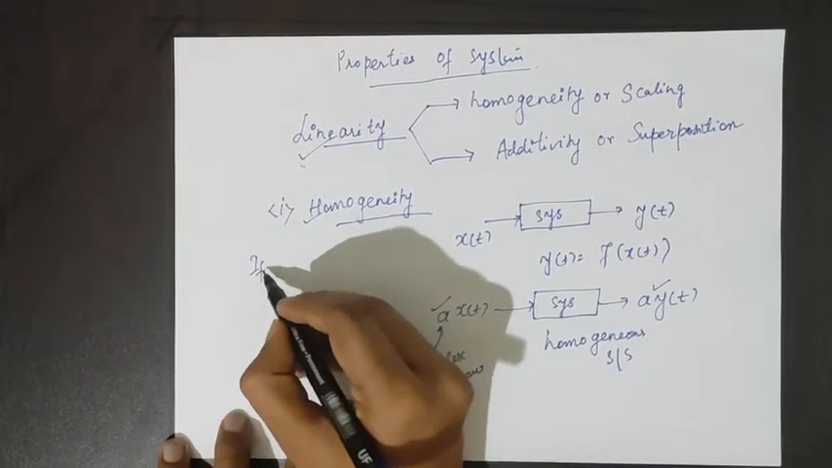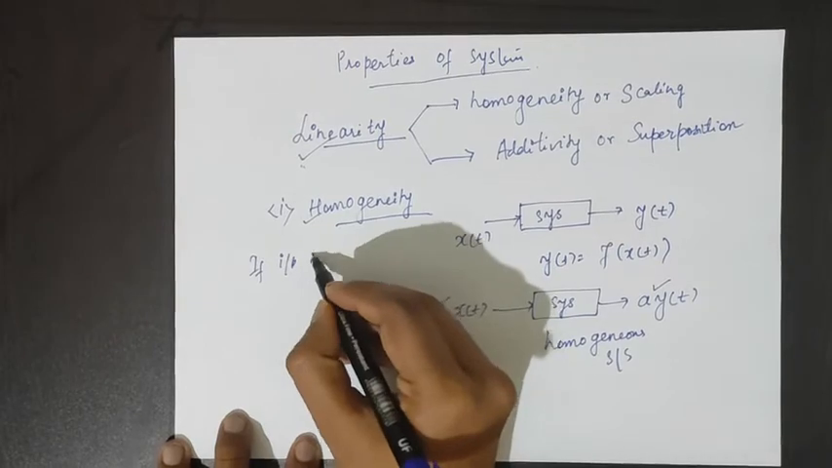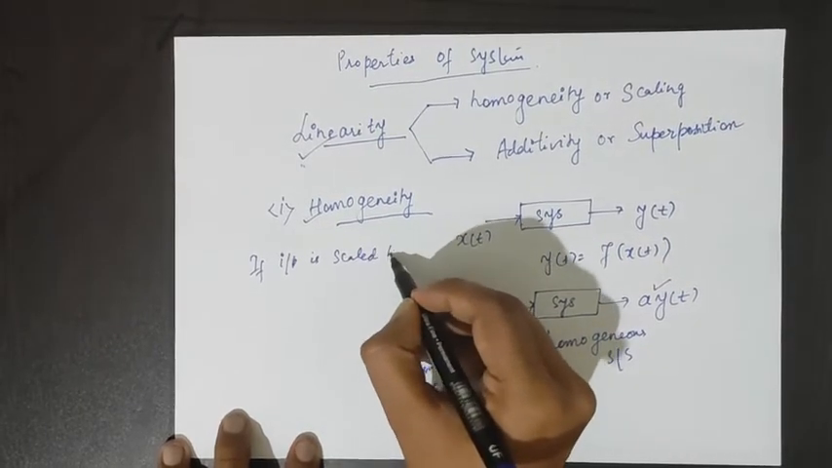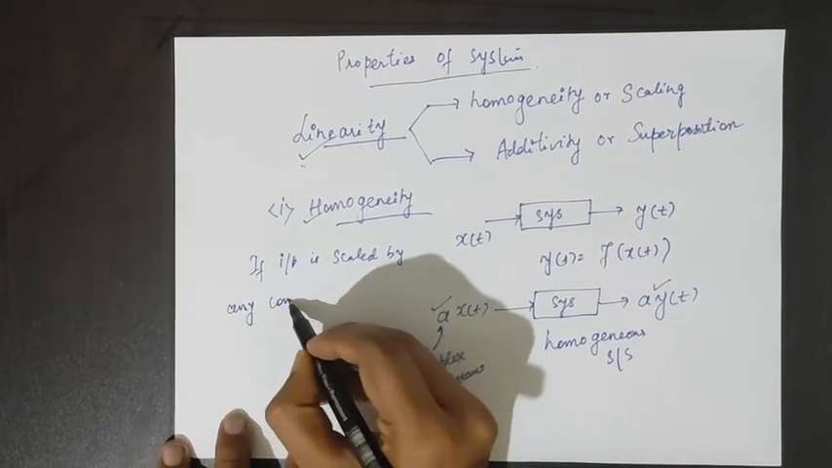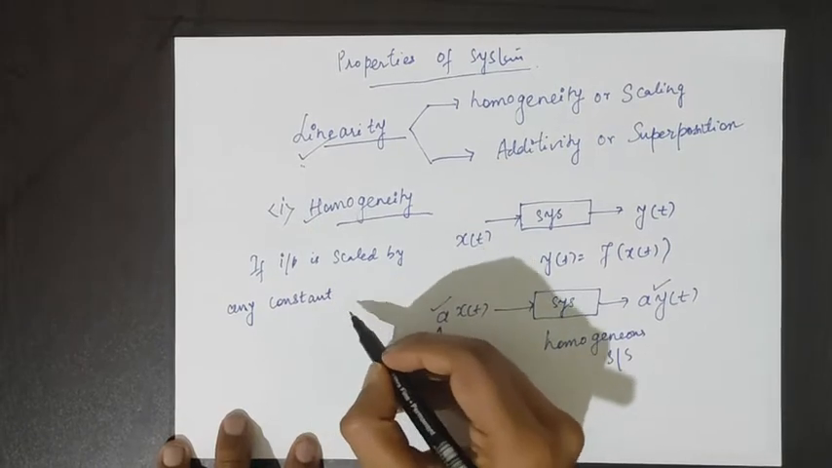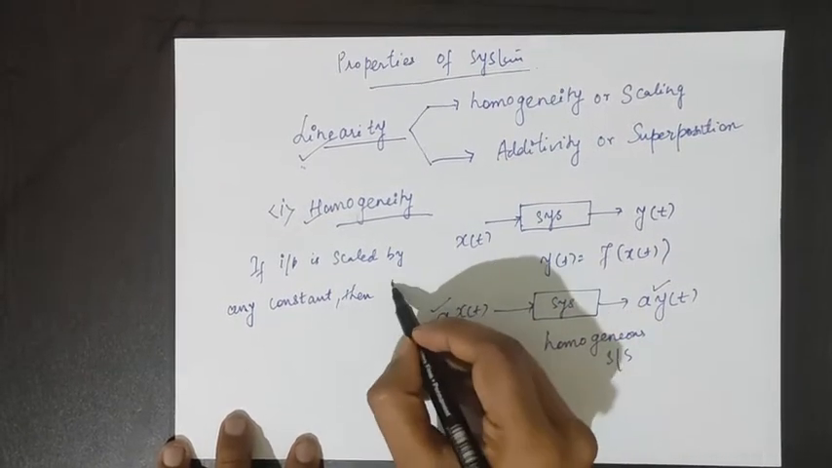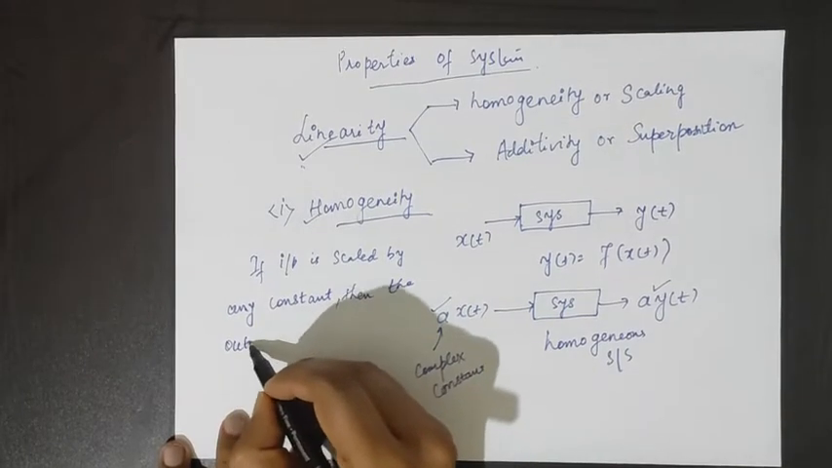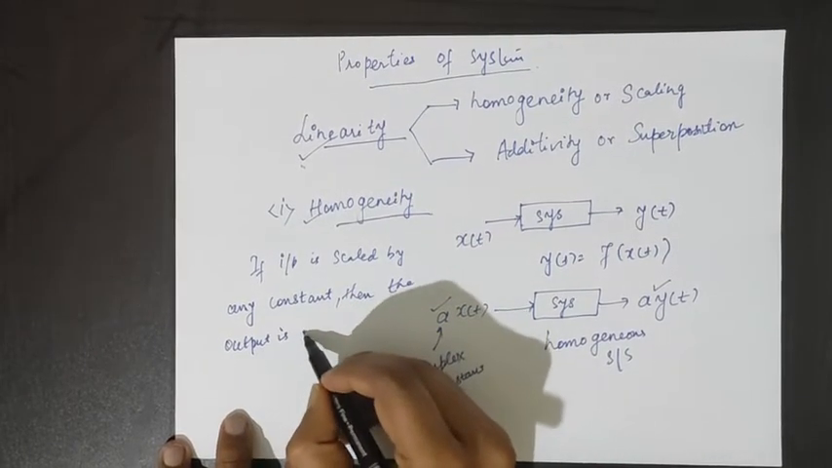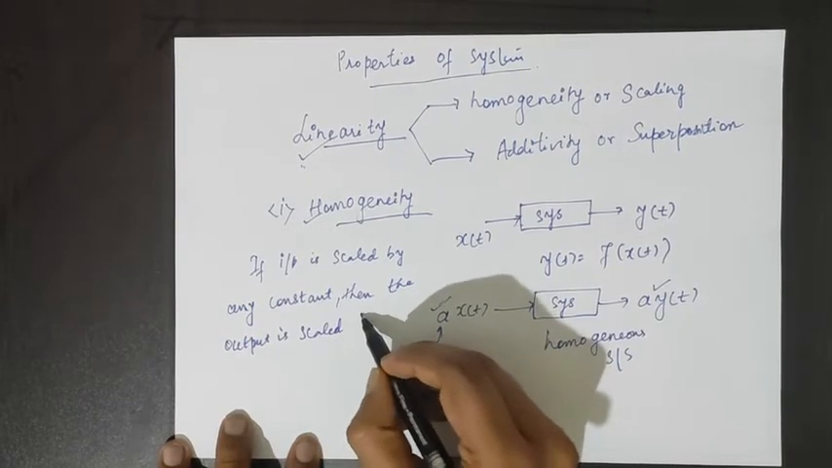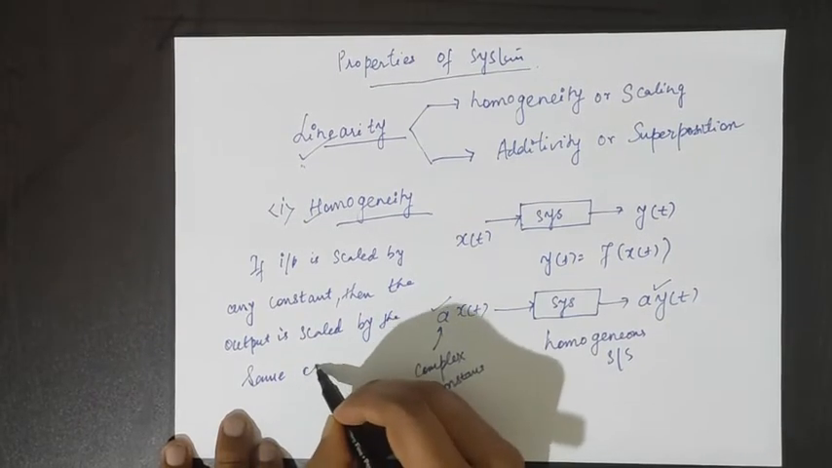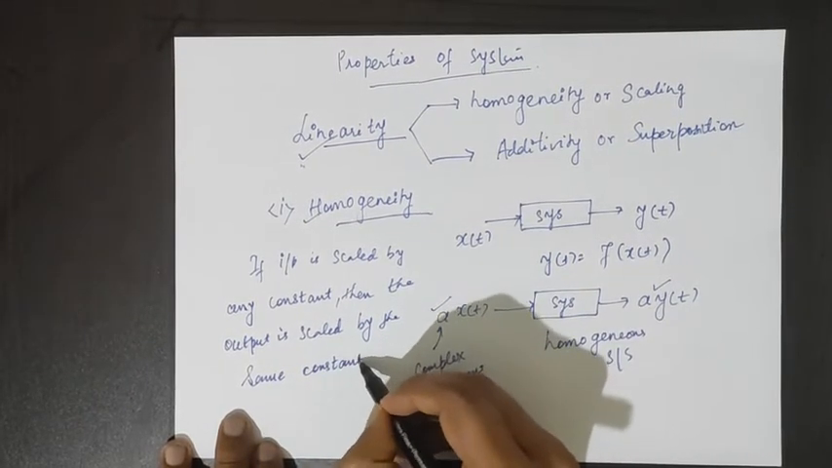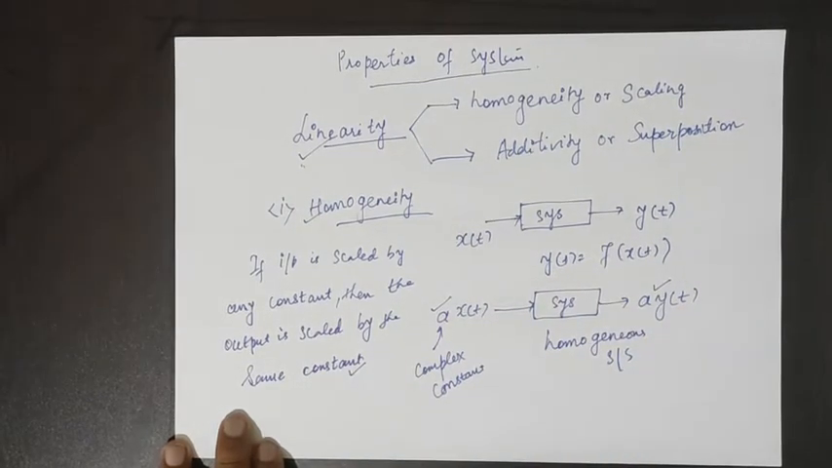You can write here, if input is scaled by any constant, then the output is scaled by the same constant. So this is the principle of homogeneity.